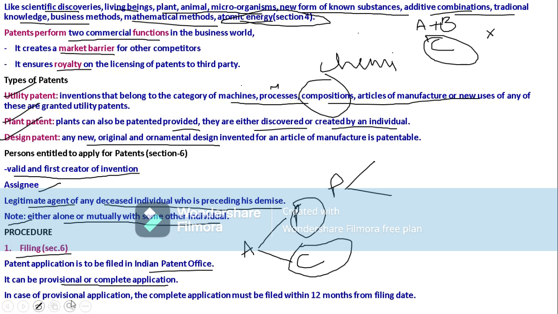In case of a provisional application, the complete application must be filed within 12 months from the filing date. Whenever we go for a provisional application, within 12 months of that provisional application, we have to submit the complete application also.